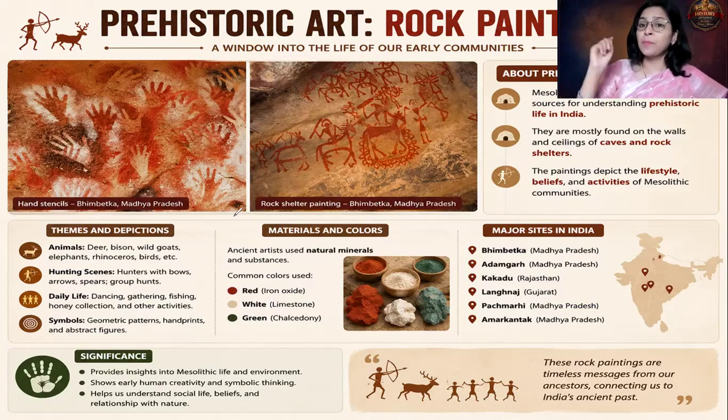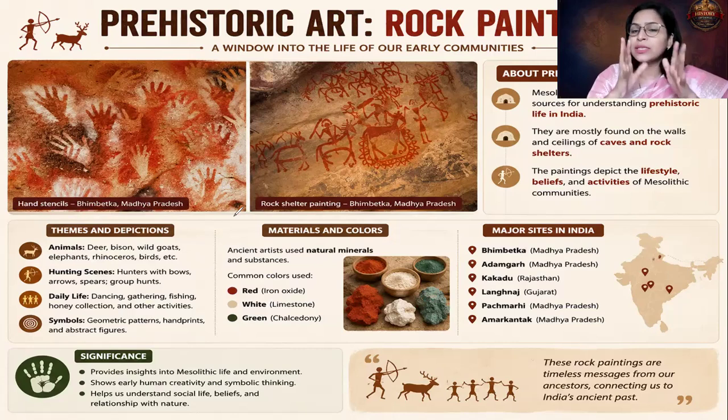Next important thing, microliths. If you look at the tools, the small arrows and bows, these arrows are nothing but composite tools with microliths attached. So from that also we can say that microliths were the characteristic tools of the Mesolithic era. In this manner you have to write a comprehensive answer.